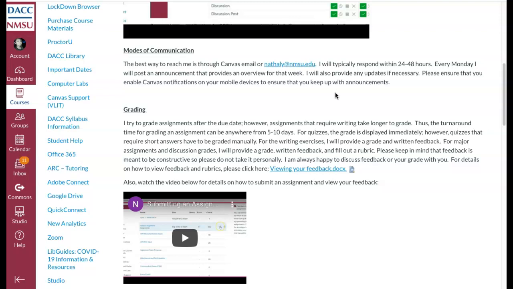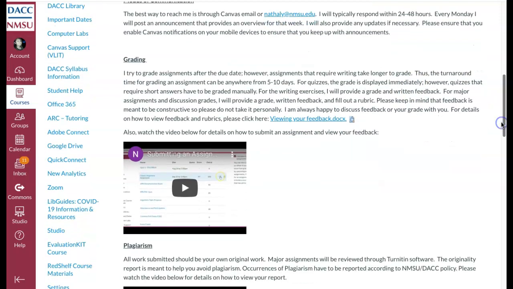Typically on the weekends is when I don't check my email that much. But if I don't reply to you within that time, then that means that I probably did not see your email. So please feel free to email me again. When it comes to grading, it typically takes me about 5 to 10 days. However, sometimes I do fall behind because I am an English teacher, so that's primarily what I teach, which means that I have to read a lot of essays and a lot of writing assignments. So sometimes I do fall behind, but if I fall behind, I will post it under announcements.